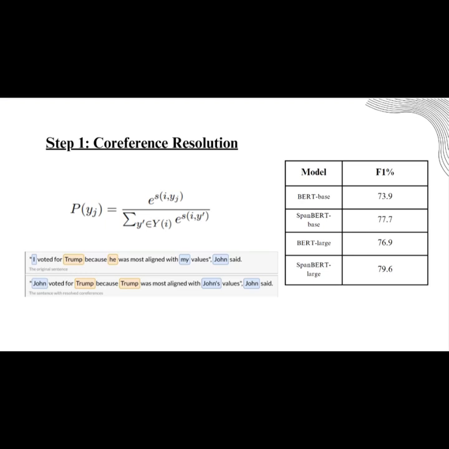Co-reference resolution model. This model is used to maintain context throughout the prompt. So, over in this example, you can see, "I voted for Trump because he was most aligned with my values." In this, the model doesn't understand what the pronouns are, what the subjects of the pronouns are. So, with the help of a co-reference resolution model, we identify the subjects of the pronouns and then replace them so that the model understands.